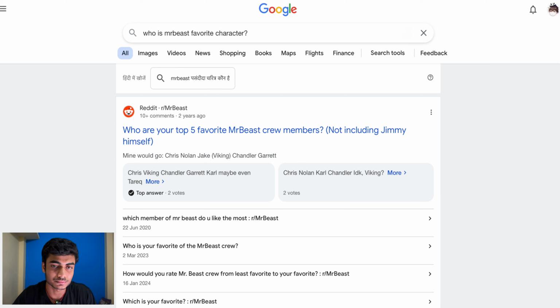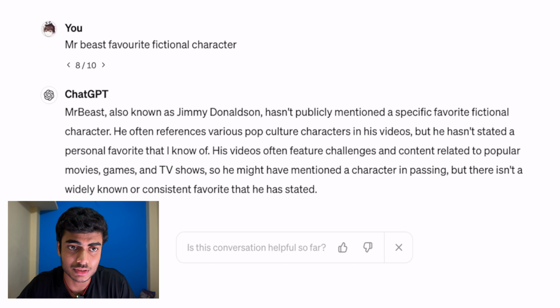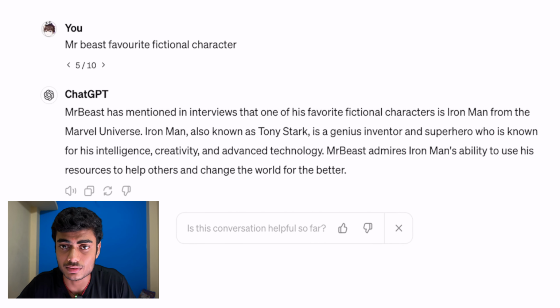Beast's favorite fictional character because Google wouldn't give me an answer. And not to my surprise, ChatGPT wasn't any better either. Each time I hit submit, it gave me a totally different answer. So I decided to go with Naruto for Mr. Beast. I started by creating some rough sketches of Mr.